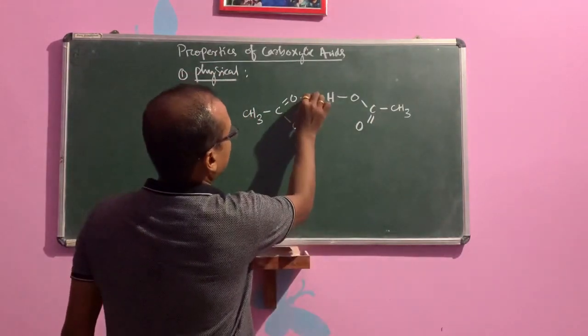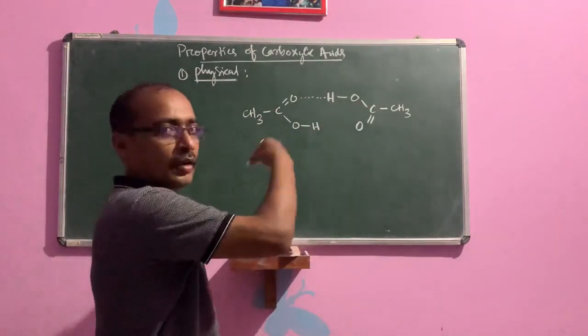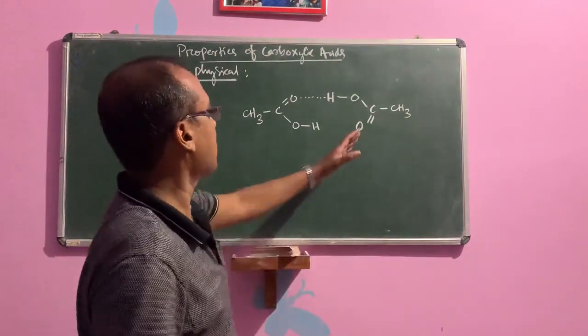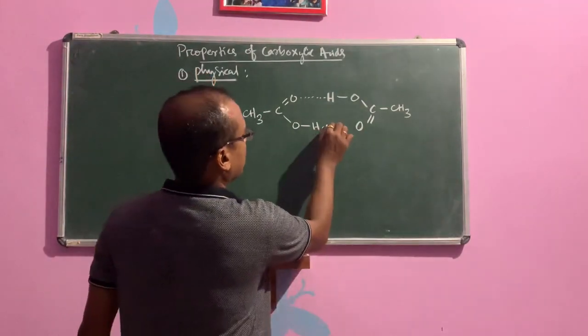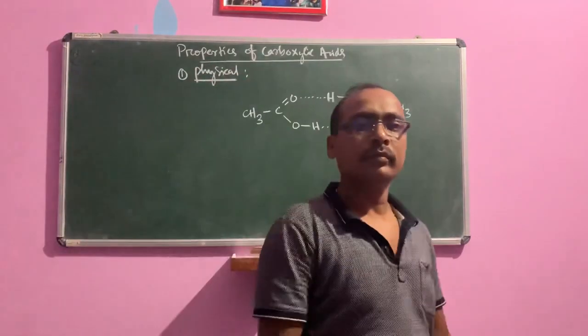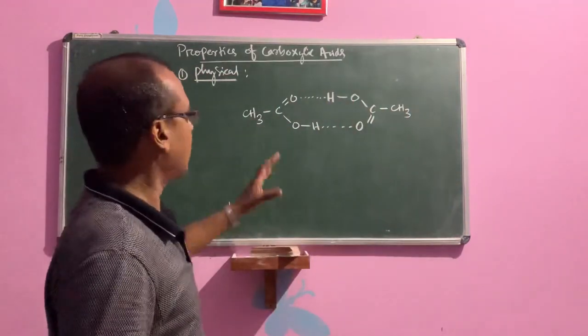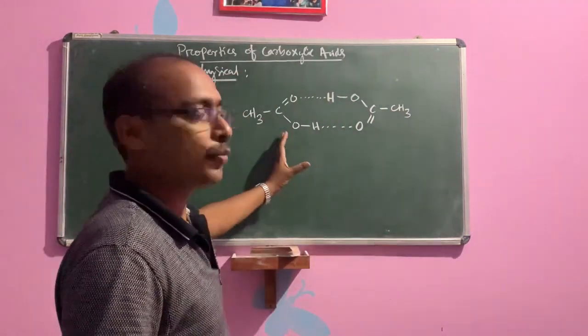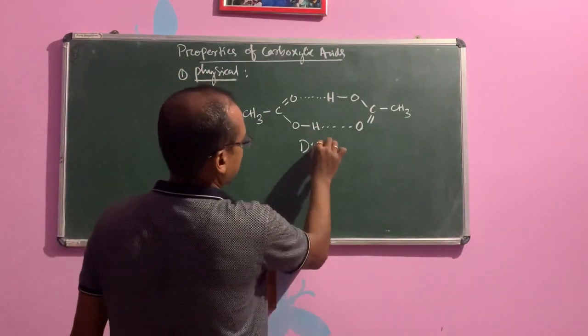Then what happened? Intermolecular hydrogen bonding takes place between the two molecules. So the attraction force is very high, due to which the boiling point increases compared to alcohols, aldehydes, ketones of comparable molecular mass. This is known as dimerization.